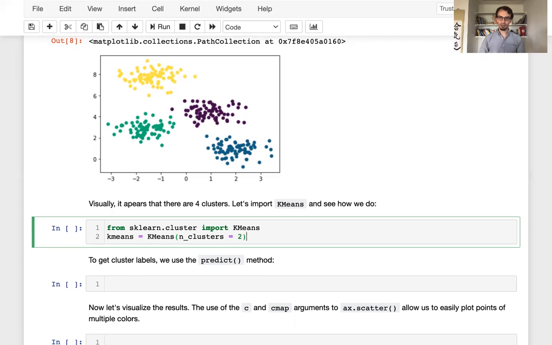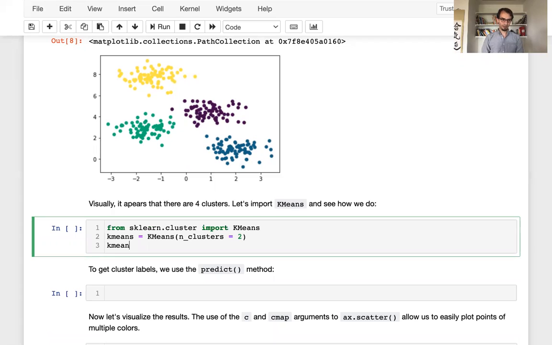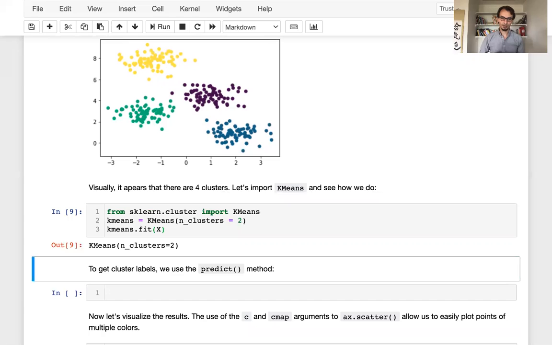This says, I want you to find 2 clusters in the data. And we'll do kmeans.fit(X). So we load in that function, we create an instance of the model, and we call the fit method to fit it to data. This is exactly the same pattern that we've seen many times now.